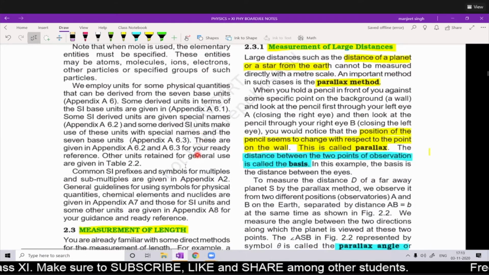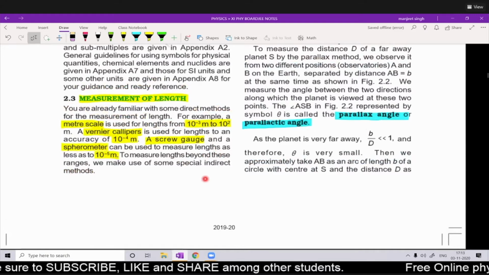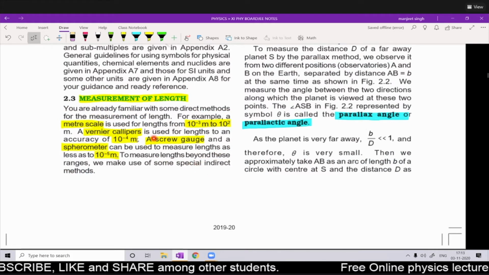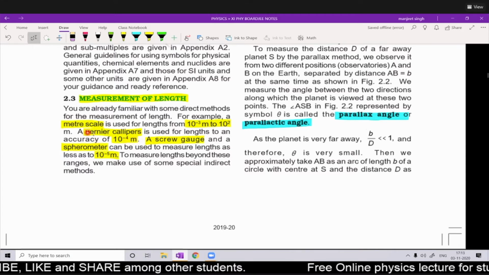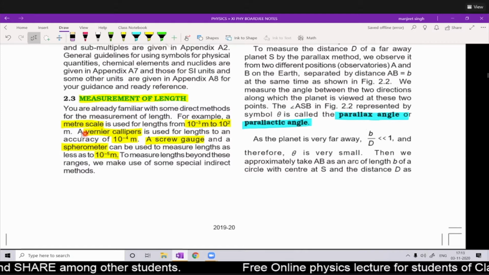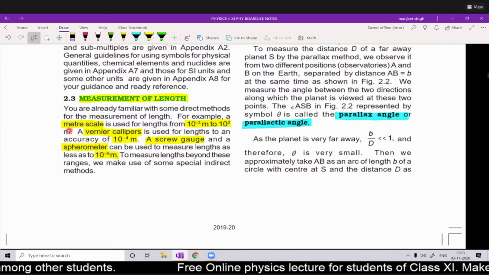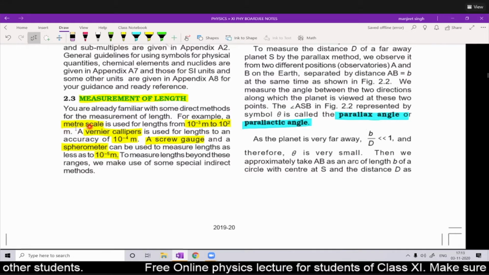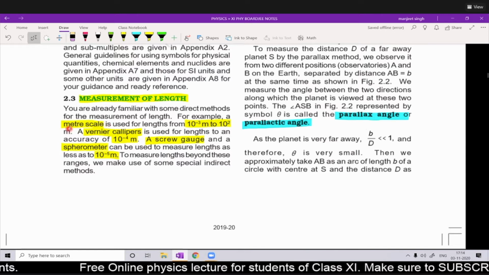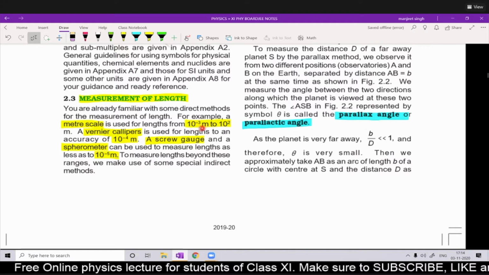Now let us discuss the measurement of length. How do you measure length? You measure length with the help of a simple scale. Okay, so a meter scale is used to measure. Have you seen a meter scale in which the markings go from 1 to 100 centimeter? So 100 centimeter makes 1 meter. The smallest division on that scale is 10 to the power minus 3 meter, or 1 mm.